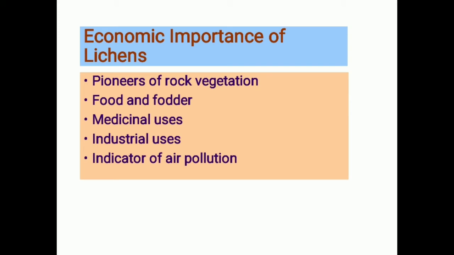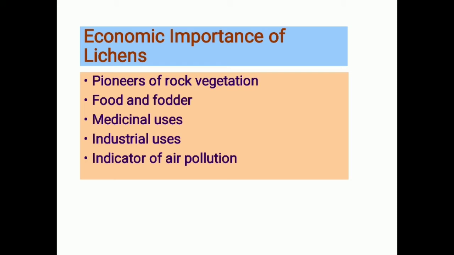So these lichens penetrate into the rock surface and have their first vegetation over it, and that leads to the weathering process of the rock, and slowly other vegetations occupy the rock surface, and this is how soil is formed from the rocks.